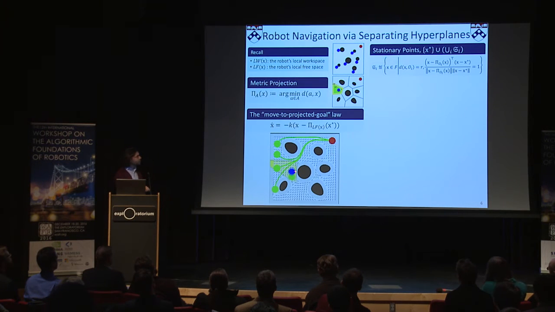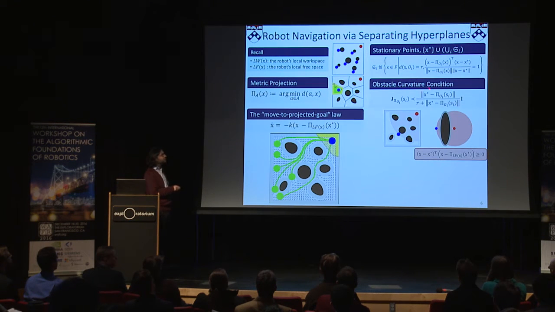To guarantee global navigation, one needs to make sure that these stationary points are non-degenerate saddles, and to do this, we need an obstacle curvature condition. Basically, consider the ball centered at the goal location with radius equal to the robot's current distance to the goal. The obstacle curvature condition says that at a critical point, the associated augmented obstacle should be contained in this enclosing ball of the goal.